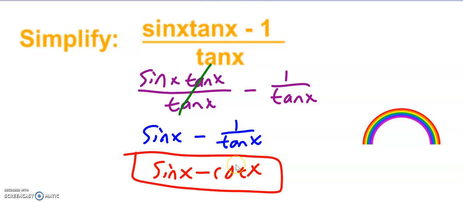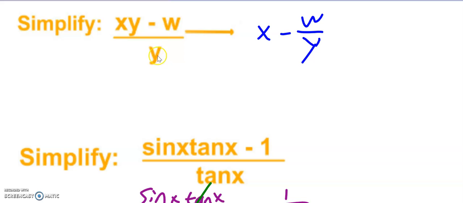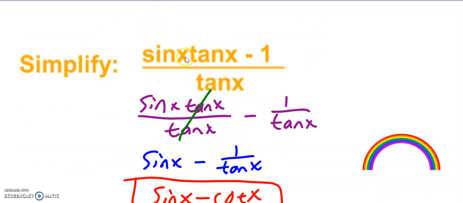All right, so here we should end up with sine of x minus cotangent of x. And you might ask yourself, wait a minute, how do we get that? Well, first I did the same thing that we did up here, and I split up the fraction. Now keep in mind, we talked about this when we first talked about trig, that this is sine of x. So x is part of the sine function. It's not sine times x times tangent times x minus 1, right? It's sine of x, then times tangent of x.